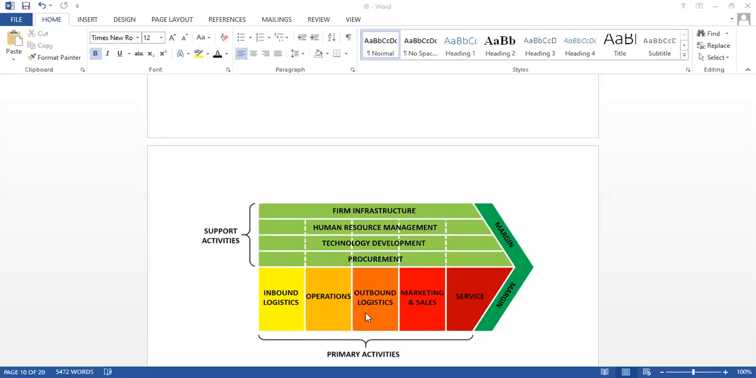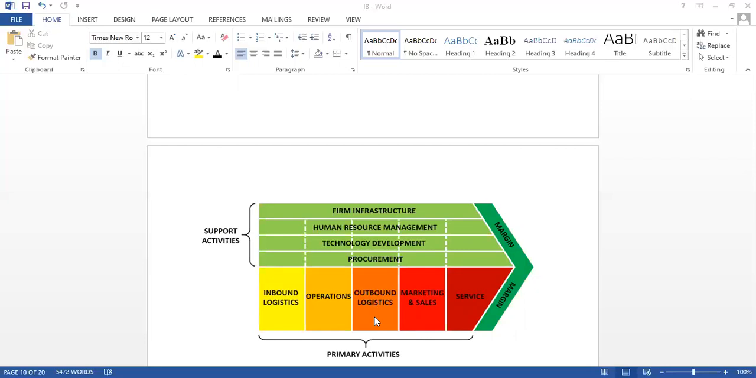So once the goods are produced, we transfer those goods from the organization to a warehouse, or to the distributors, or to the outlets, right? That is nothing but outbound logistics. If you are taking the goods out of the organization, that comes under outbound logistics. If you are getting something into the organization, it is inbound logistics. If you are taking it out of the organization, then it is called outbound logistics. And in between we have operations.